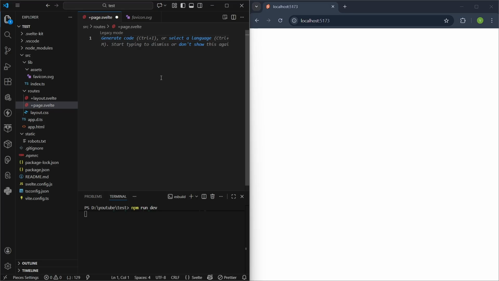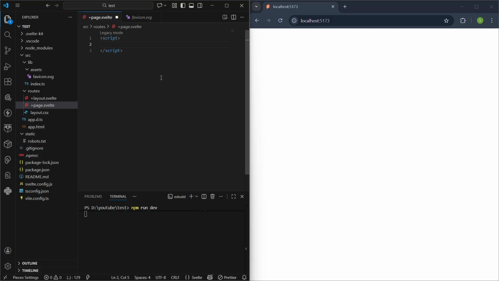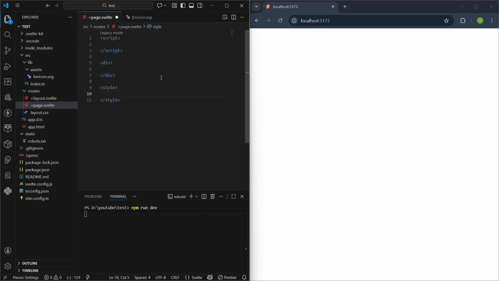For creating a component, you need just three things, but with two things it also works. That is first the script tag, and after the script tag you can start with your HTML tags, and then the style. You can have it, it is the default.